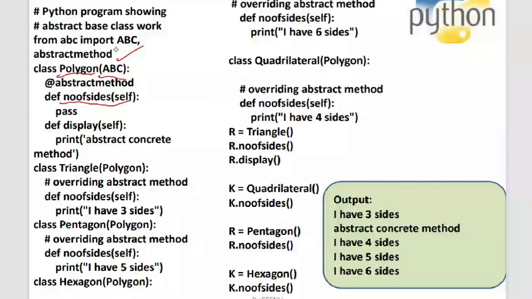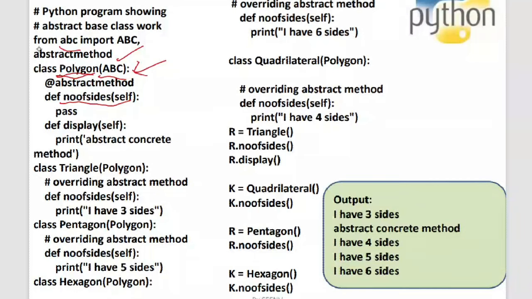And from where do you need to import this class? ABC is a class, the abstract base class, and it is in the module abc. The small-letter abc is the name of the module. To create an abstract class inside your Python program, you have to import it. I'll write: from abc import ABC, abstractmethod.